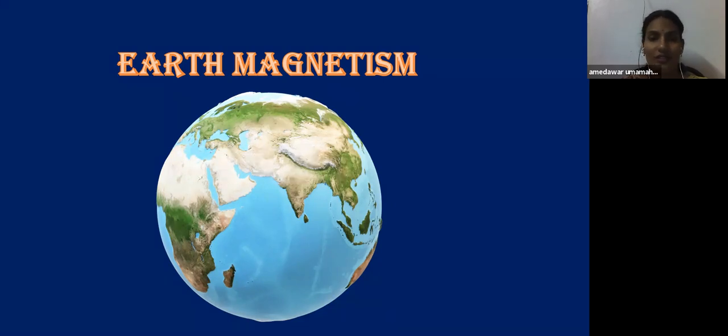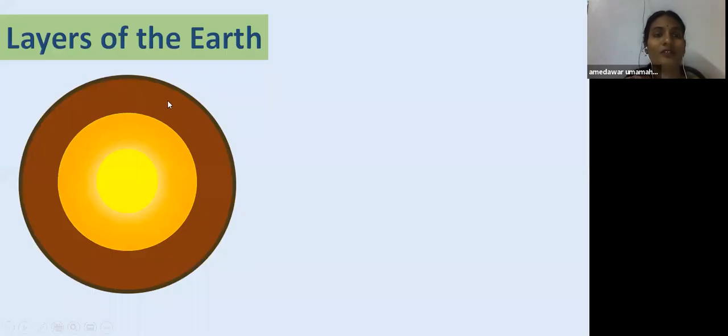Children, these are the parts of the Earth. You can divide it into four parts: inner core, outer core, mantle, and crust. From the surface of the Earth toward the center, the distance from 0 to 100 kilometers is known as the Earth crust.